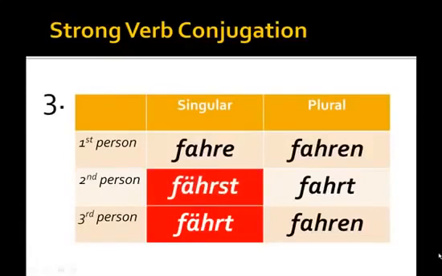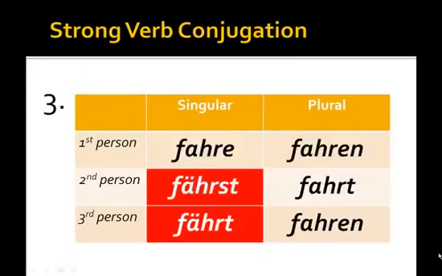However, you'll notice that in the second and third person, there's a change in the quality of the verb stem. So, in the first person singular, ich fahre, and all of the plurals, fahren, fahrt, and fahren, we have the a that is the same.